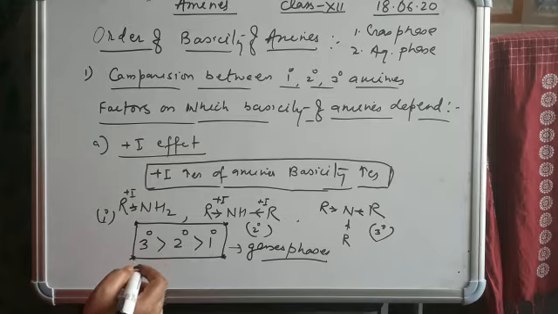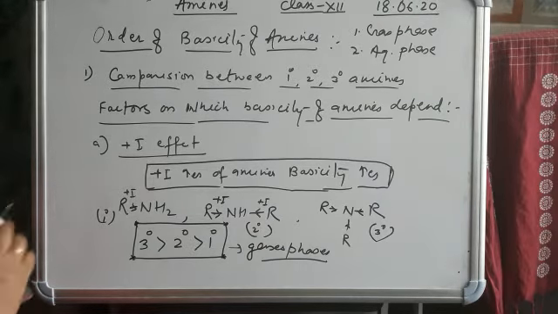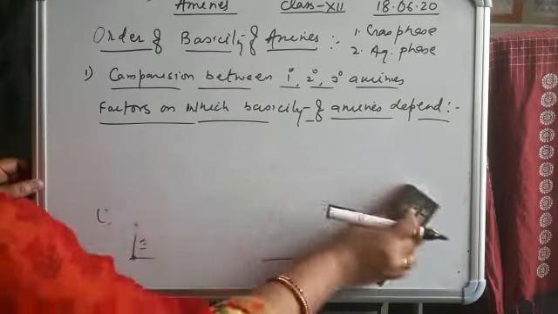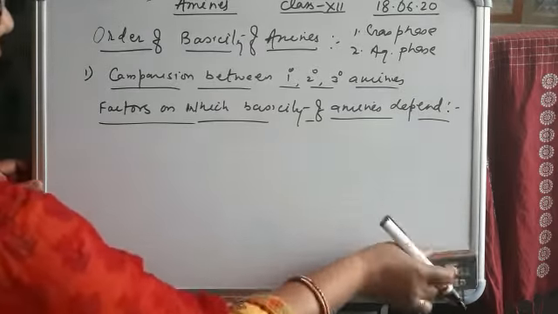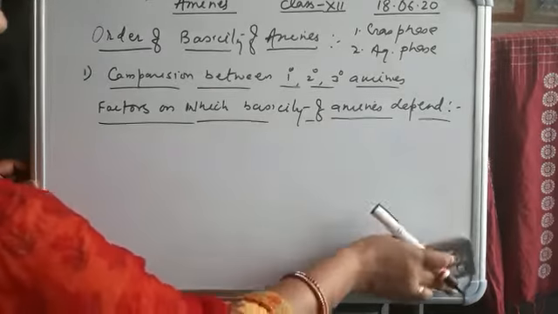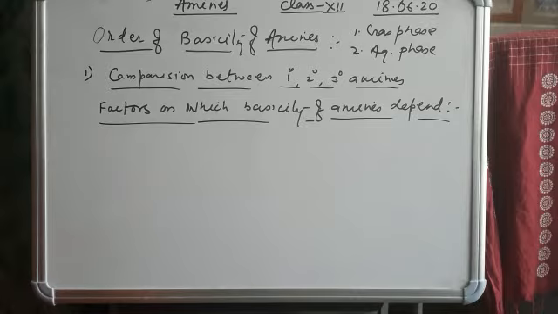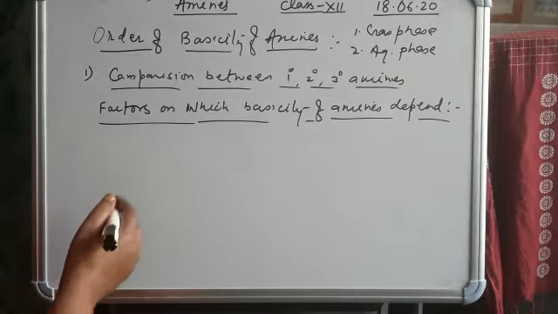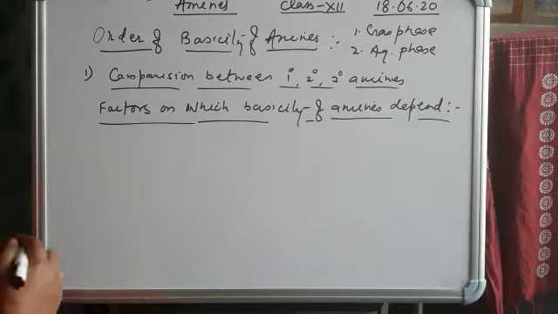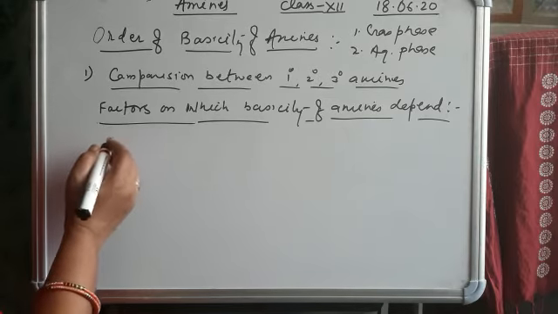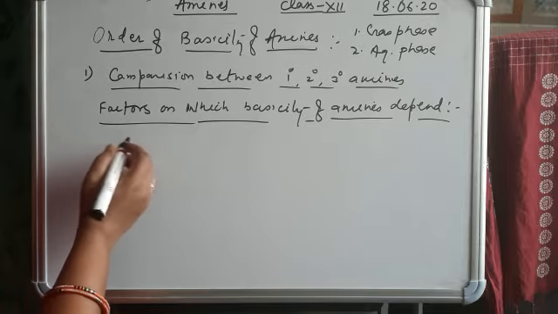What happens if we talk about the next factor, which is known as the solvation factor? At first we discuss all the factors, then we compare the basic nature of amines in the gaseous phase as well as in the aqueous phase. In the gaseous phase only the plus I factor is considered, so 3 degree amines are more basic than 2 degree, than 1 degree.